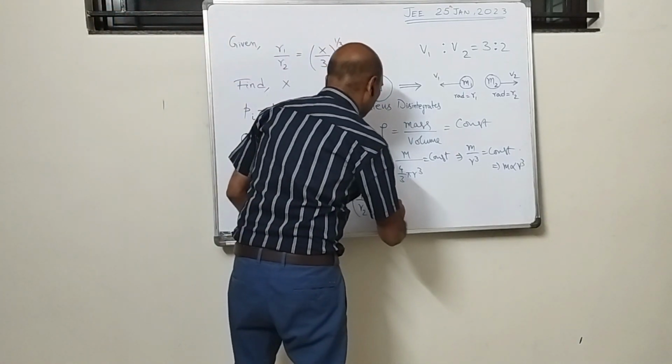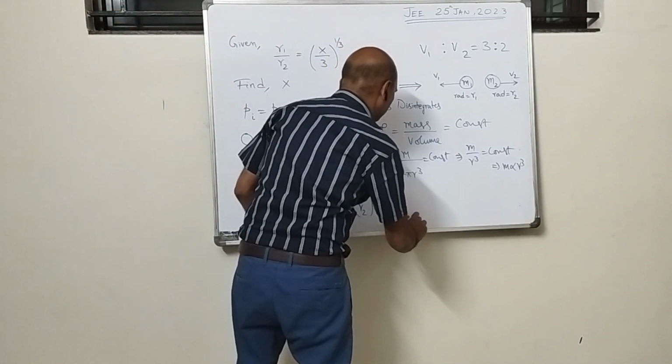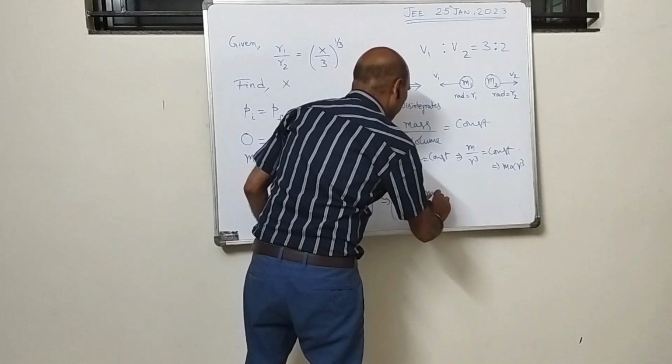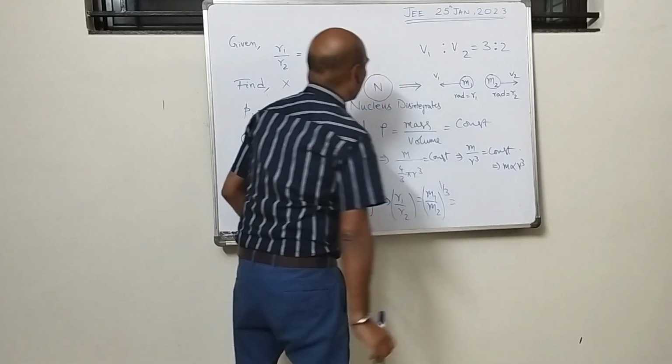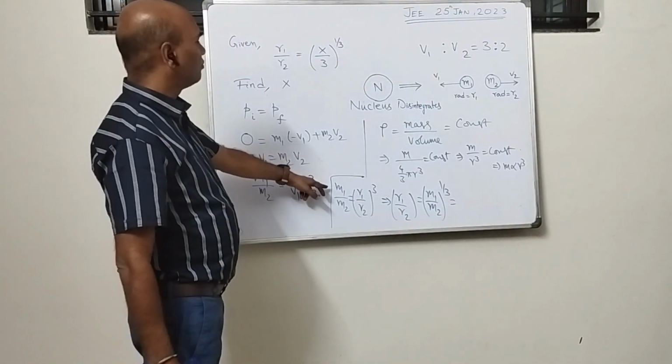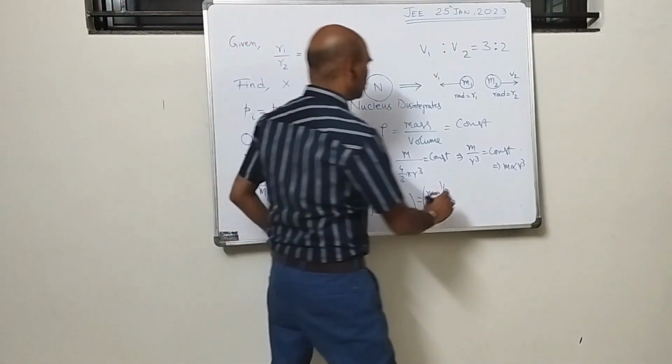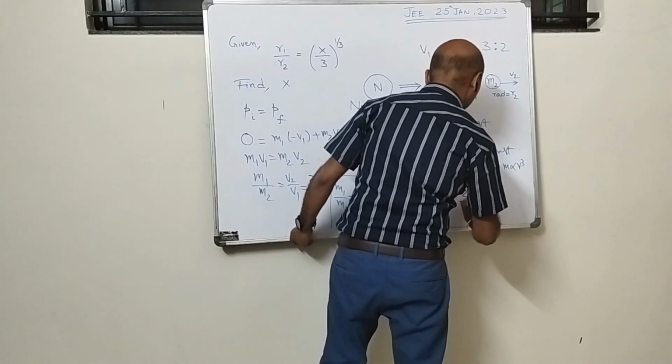So I can say r1 by r2 is equal to m1 by m2 whole power 1 by 3, and obviously I got the result of m1 by m2 as 2 by 3, so it becomes 2 by 3 whole power 1 by 3.